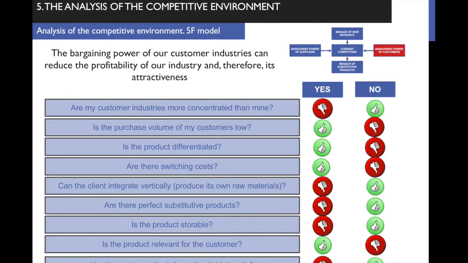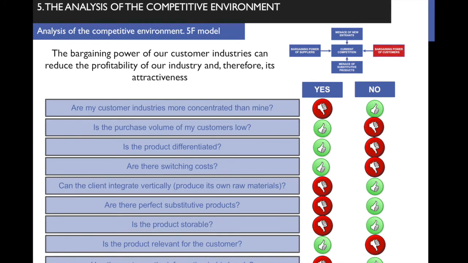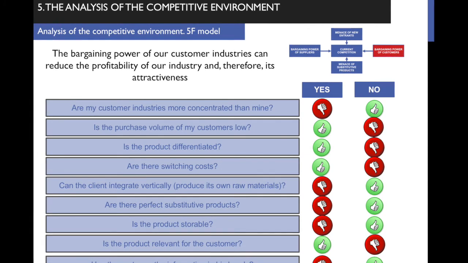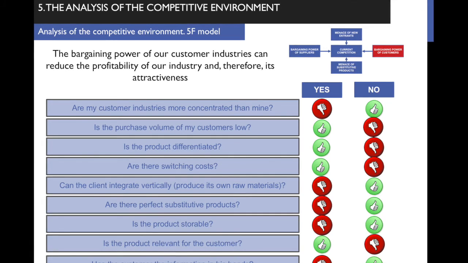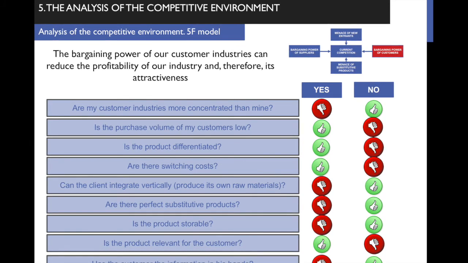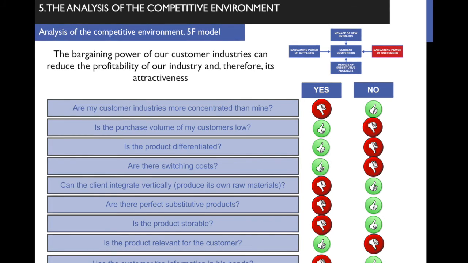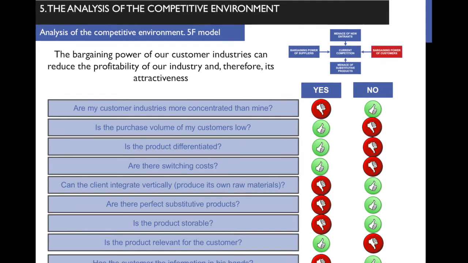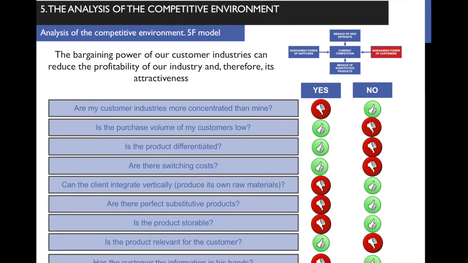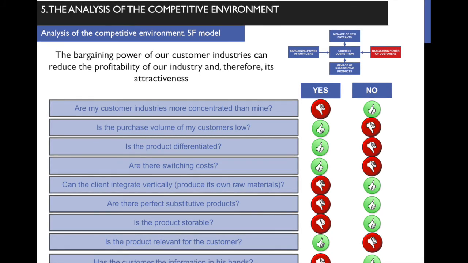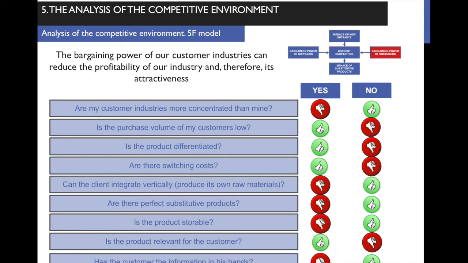Is the product storable? If the product can be stored, then it's good for the customers. Remember, if the products cannot be stored, then it's good for the suppliers. Okay, the thing is what I told you about the food retailing industry. Is it easy for a final customer to have an enormous stock of whatever? No. So again, it's the food retailing industry who has got power. Okay. Is the product relevant for the customer? If the answer is yes, then the suppliers have got bargaining power. If the answer is no, then the customers have got bargaining power.